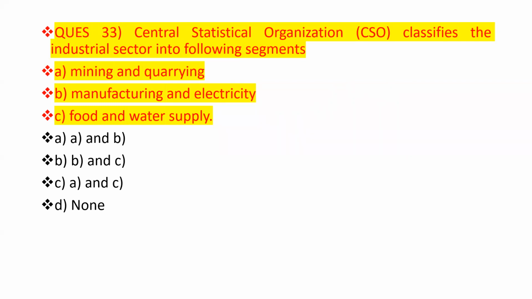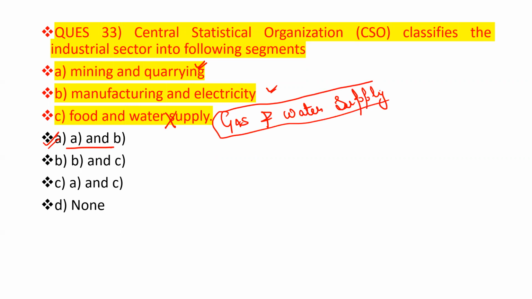Mining and quarrying, is it classified under that? Yes, this one is correct. Manufacturing and electricity, this one is also correct. Food and water supply, no, this one is wrong here. So option number A is the correct answer, that is A and B. In the place of food and water supply, it is gas and water supply. So the correct one here is gas and water supply.